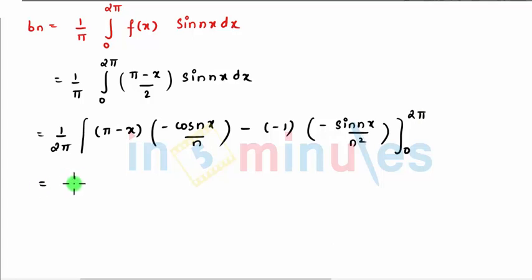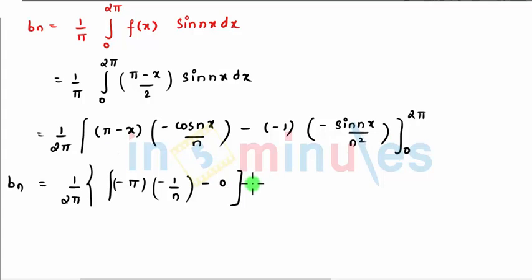So we can write this as 1 upon 2 pi bn as, so when you substitute here, pi minus 2 pi comes as minus pi, and this comes to be cos of 2n pi, that is 1, so that becomes 1 by n. Further this comes to be 0. Further, when we substitute 0, pi minus 0 is pi, cos 0 is 1, so this is minus 1 by n.